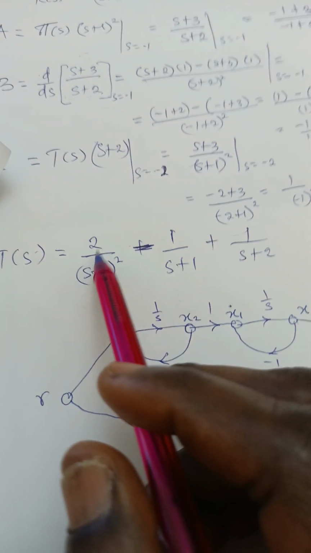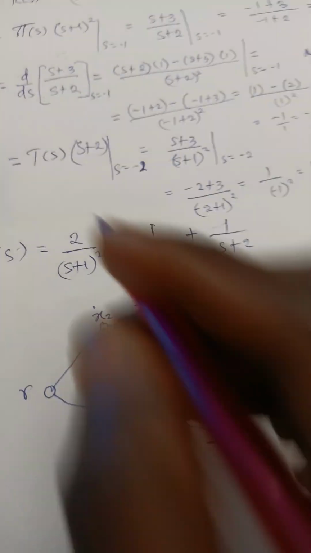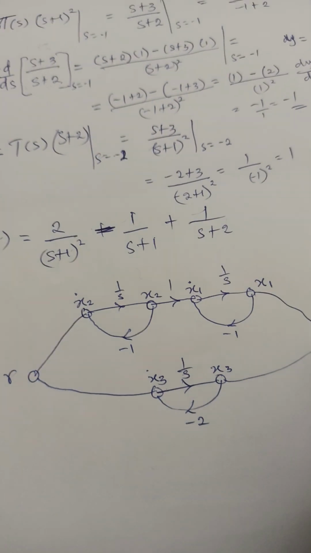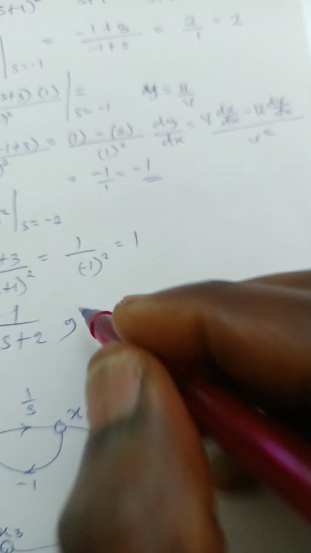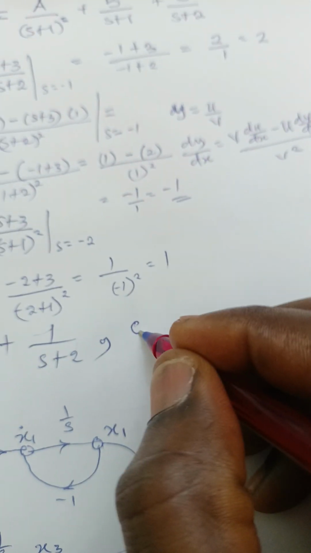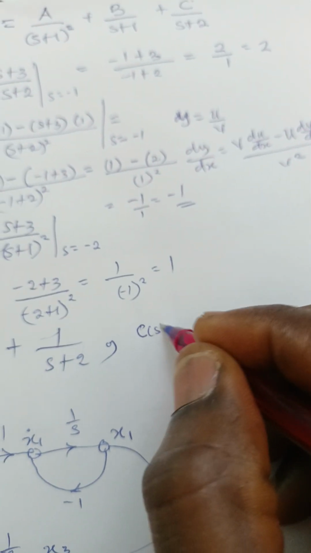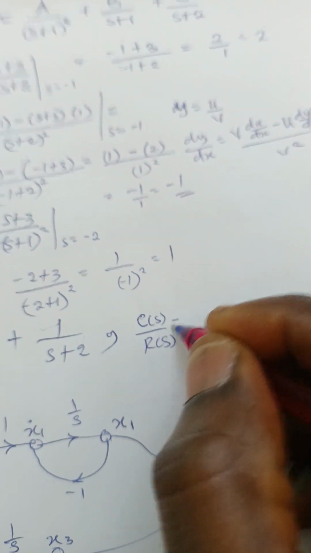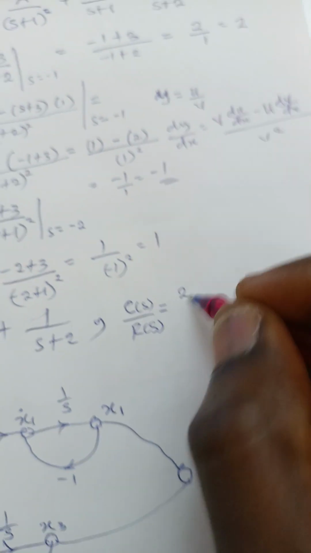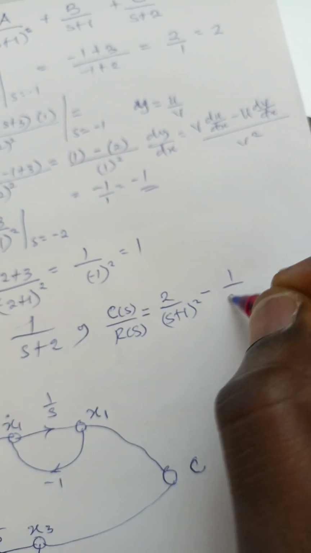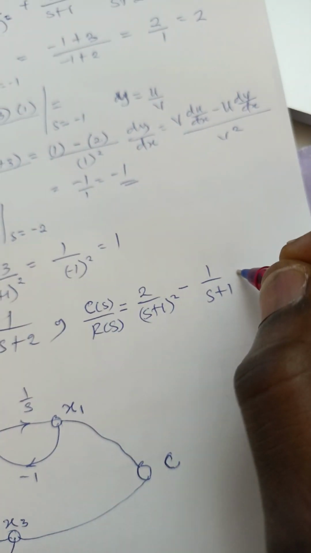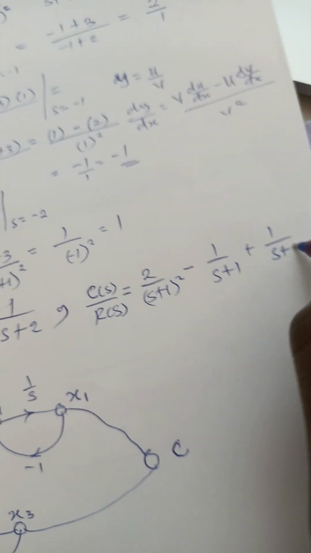Now, if you note this one, this is to obtain C of S. You know that this is the same thing as this particular expression. I just want you to see that C of S all over R of S is equal to 2 all over S plus 1 squared, minus 1 all over S plus 1, then plus 1 all over S plus 2.